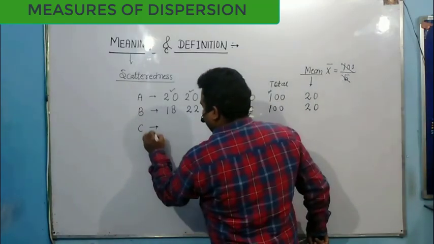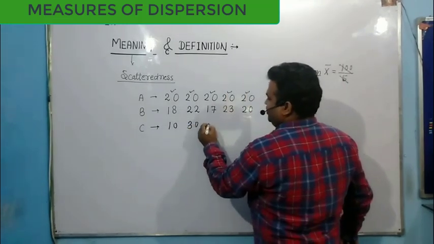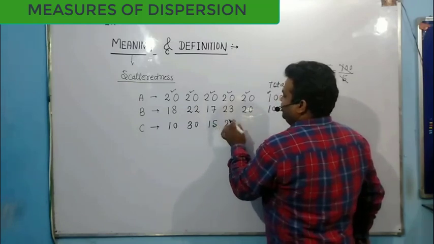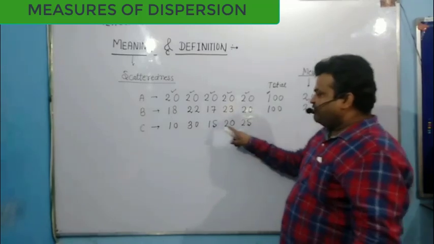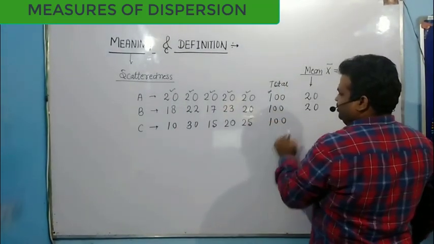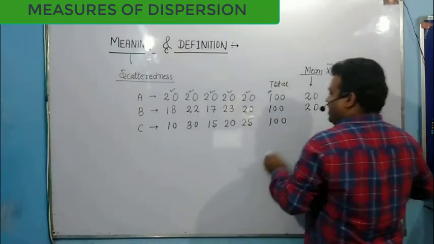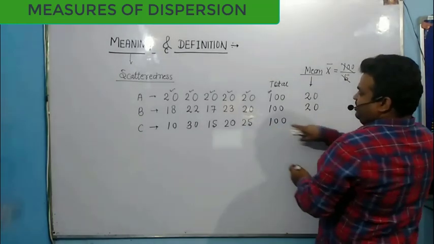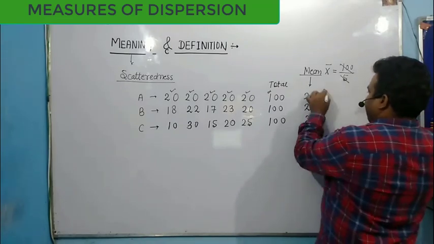Now consider my third series: 10, 30, 15, 20 and 25. This is the data. Again 5 observations. If you add all these values, you will get 100 again. Look here: 10 and 30 is 40, 15 makes 55, 20 makes 75, 25 makes 100. So 100 divided by 5, because I have 5 observations. So 100 by 5, again you will get 20.